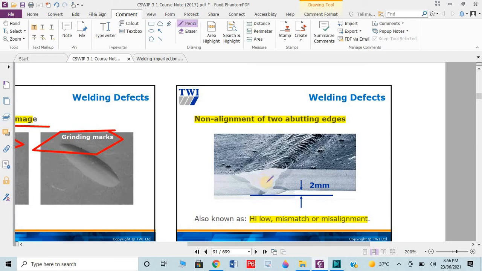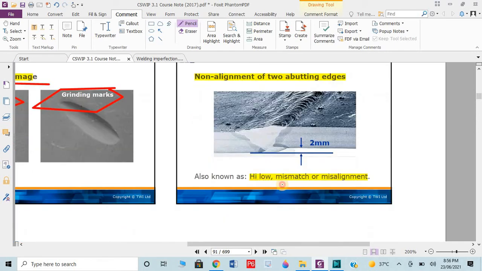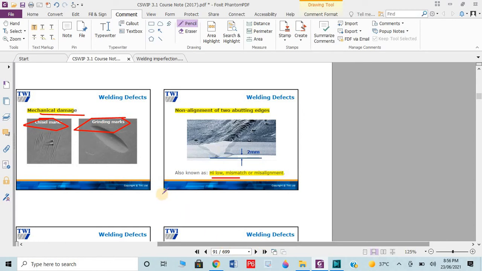Non-alignment. Suppose we have a double V. The double V should be a proper line, but if the smaller V is not on the same axis, then it's known as non-alignment. The high-low gauge is normally used for checking the misalignment or mismatching.